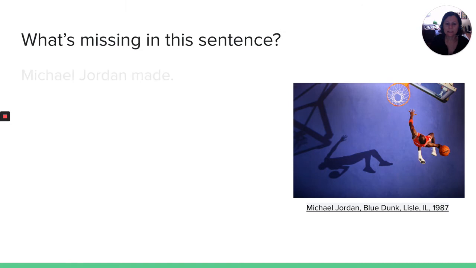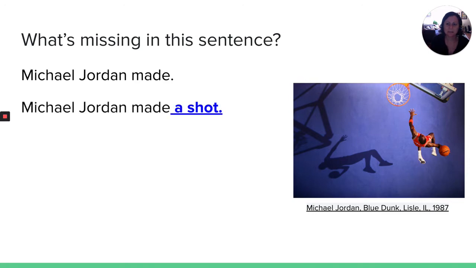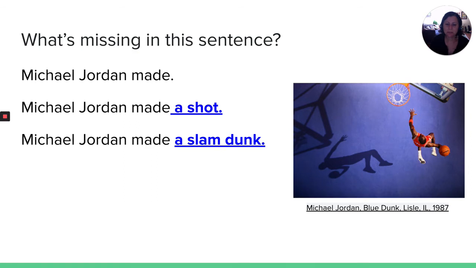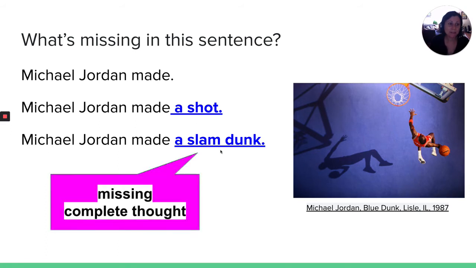What's missing in this sentence? Michael Jordan made. Well, what did he make? Michael Jordan made a shot. Or Michael Jordan made a slam dunk. He jumped up and grabbed that basket and slammed the ball through the basket. Here I was missing the complete thought. I didn't know what he made, what he did.